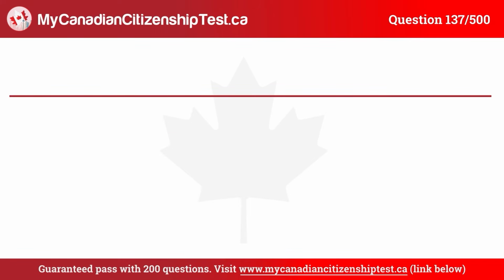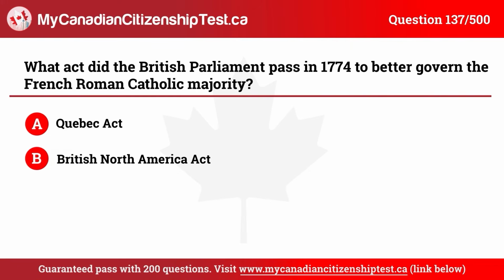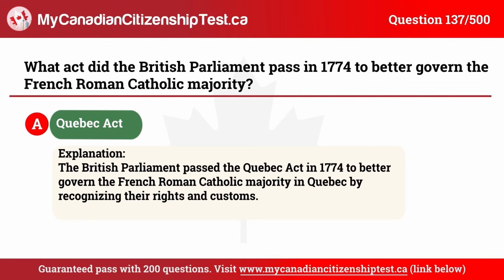Question 137. What act did the British Parliament pass in 1774 to better govern the French Roman Catholic majority? A. Quebec Act. B. British North America Act. C. Constitutional Act. D. Royal Proclamation. The correct answer is A. Quebec Act.